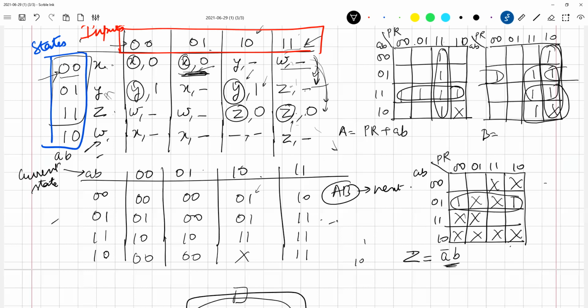So what do we get? We get 0, 0, 0, 1, 1, 0. No, 1, 1, and 1, 0. So what is this? This is A bar, B, and R bar, plus this whole, these four.